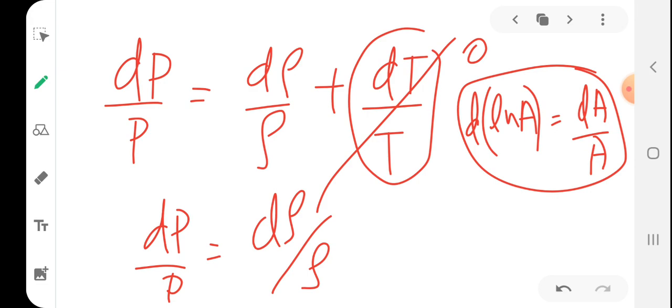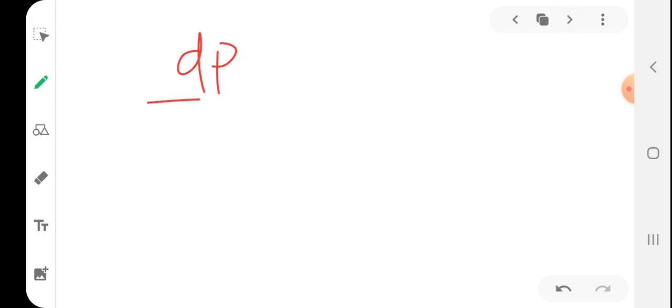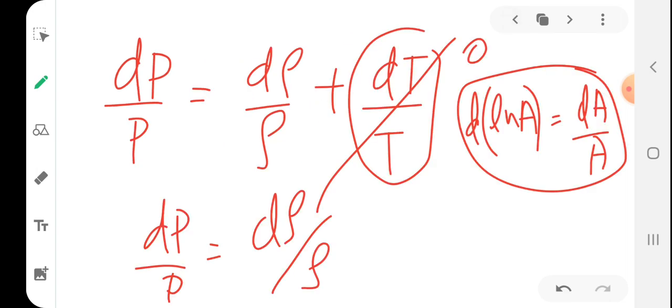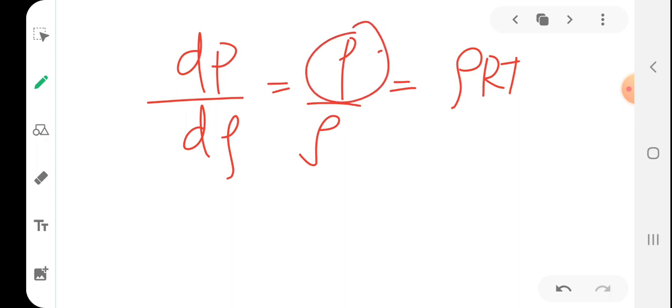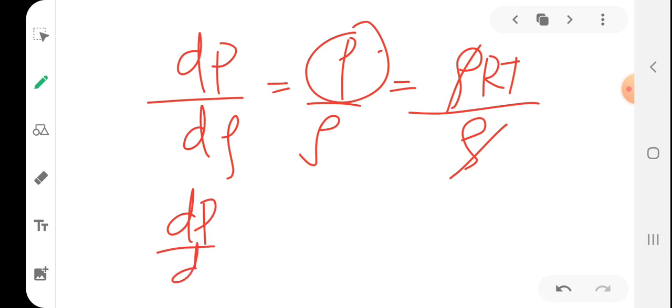So dP by P equals d rho by rho. Rearranging this equation, dP by d rho becomes P by rho. But P is rho RT, so P by rho is rho RT by rho, and rho and rho cancel. So dP by d rho is RT.